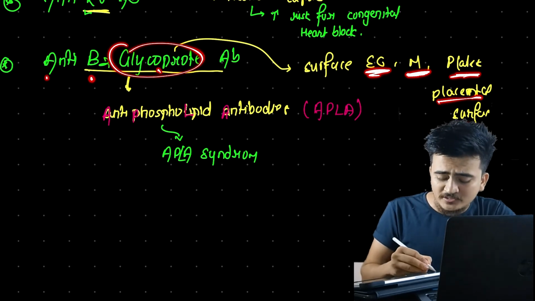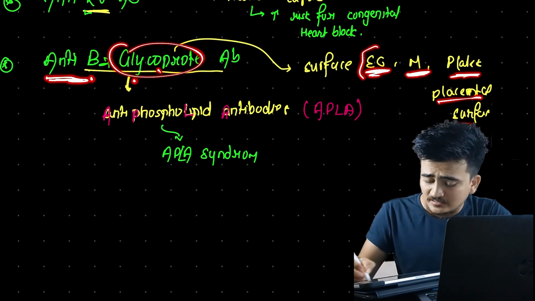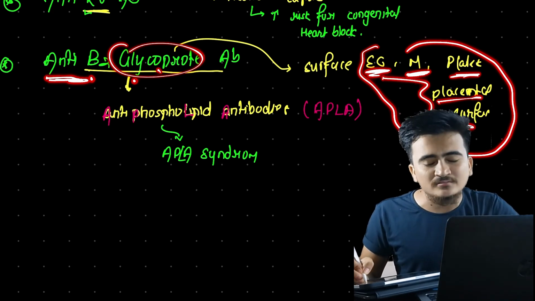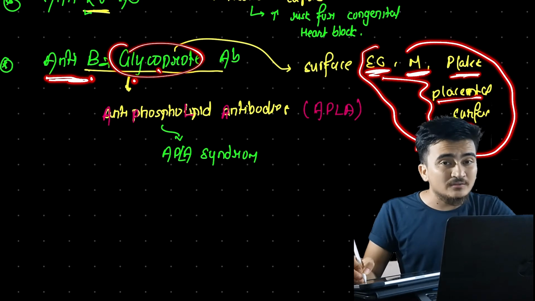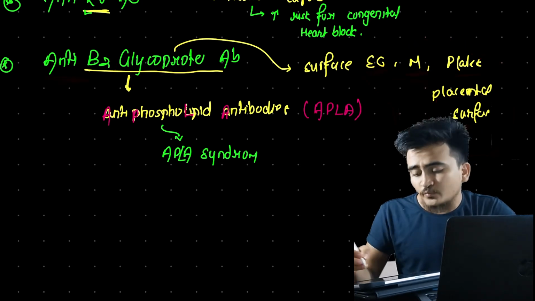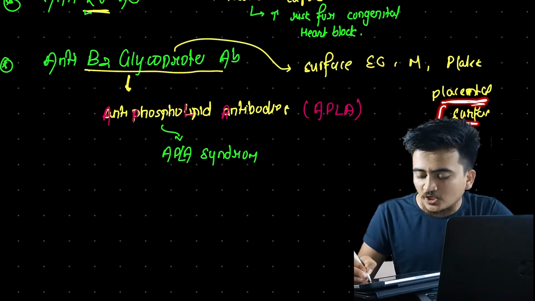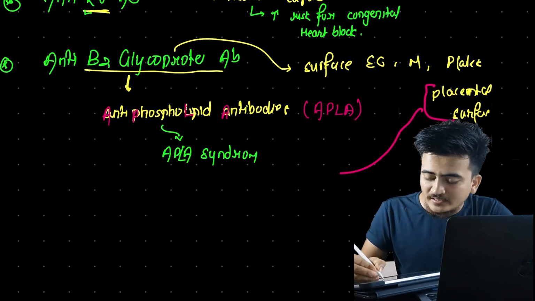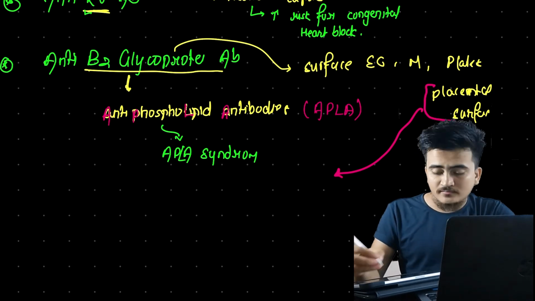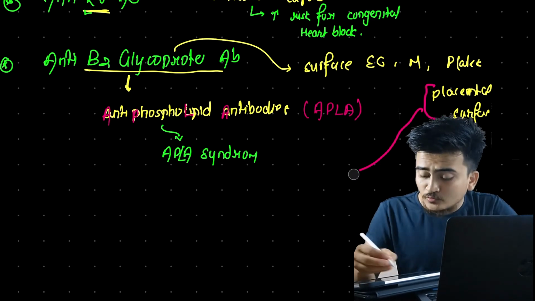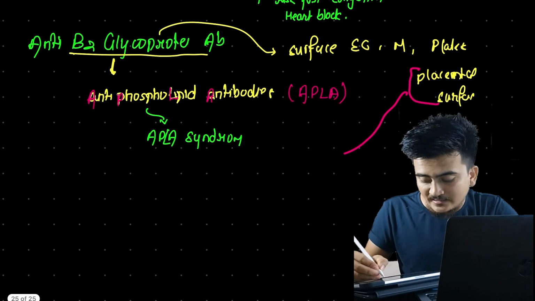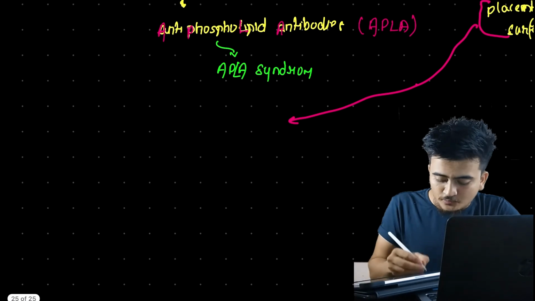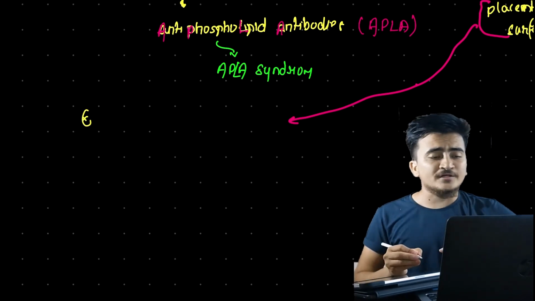When there will be the formation of antibody against these glycoproteins, then obviously these structures will get damaged or destroyed, right? And when this placental surface gets disturbed, then obviously there will be a chance that the mother will have an abortion. And here the abortion will repeat again and again, right? So one of the clinical manifestations that I would like to mention here is the presence of recurrent abortion.